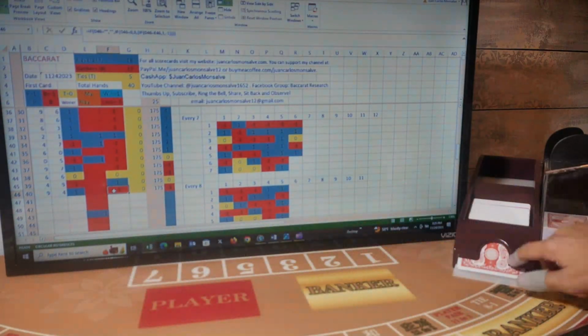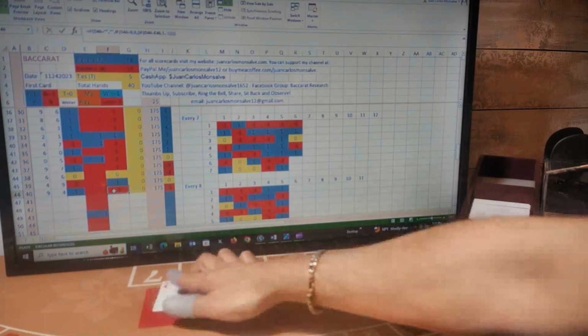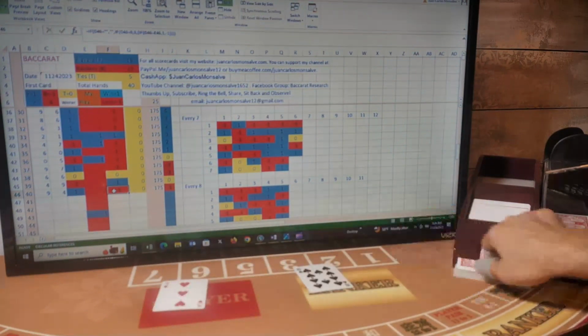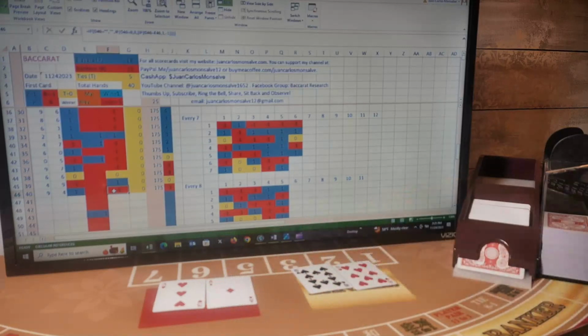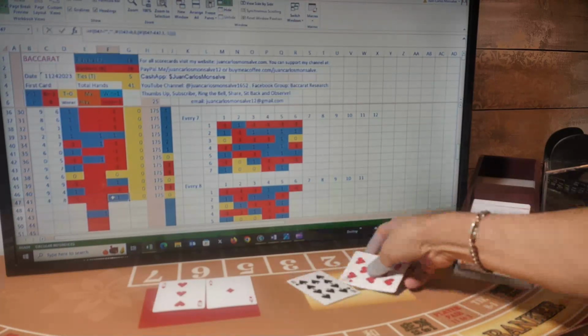Next hand, first card player, banker, player, banker. Now banker has a natural 8. Player has a 4. So this is a banker hand. I was betting banker, so I won this hand.